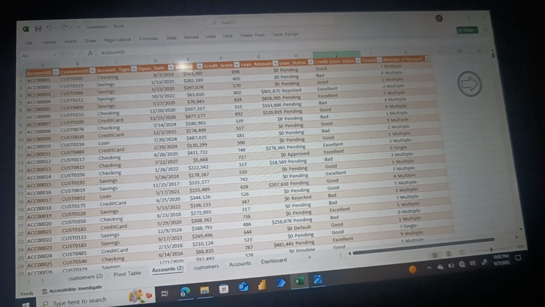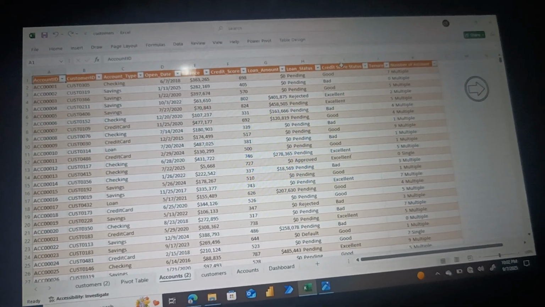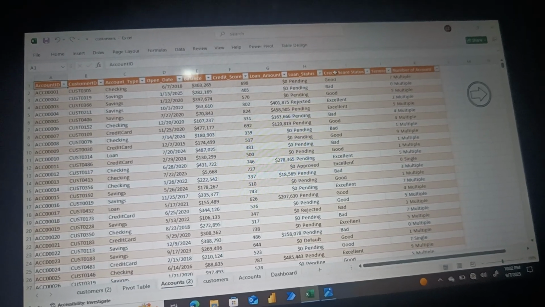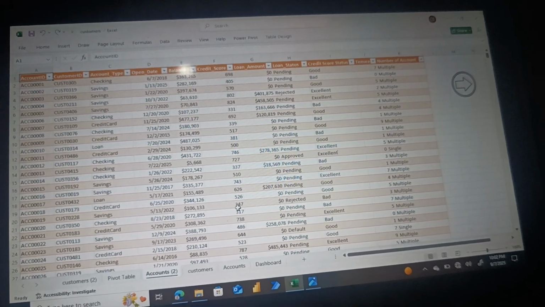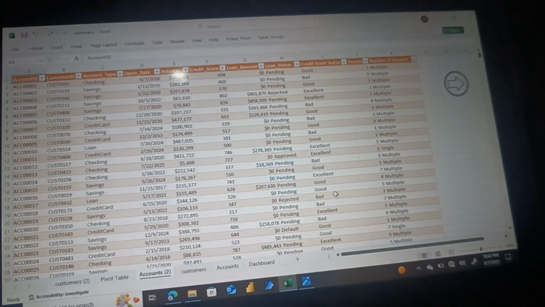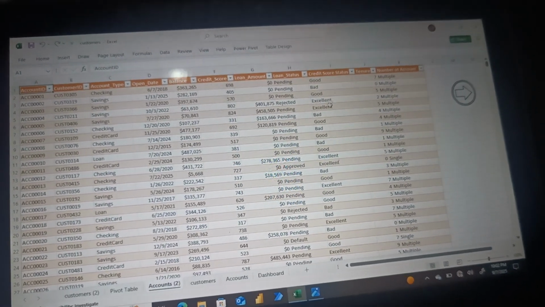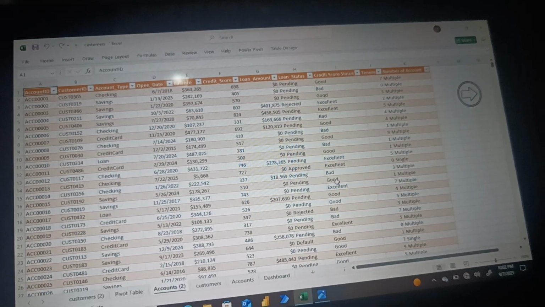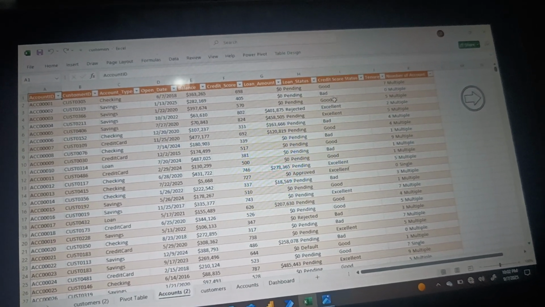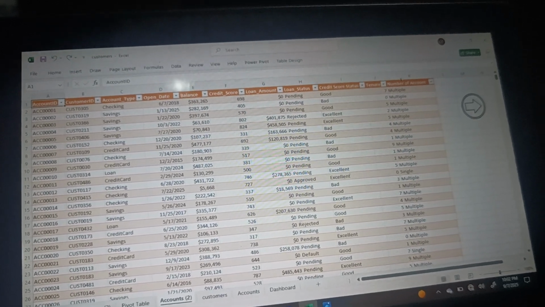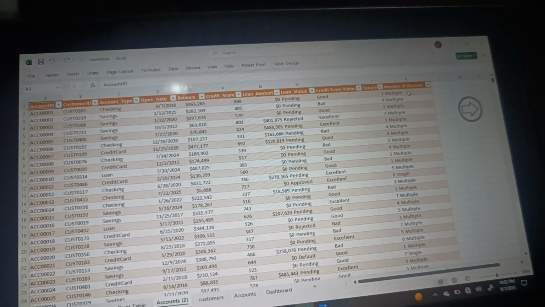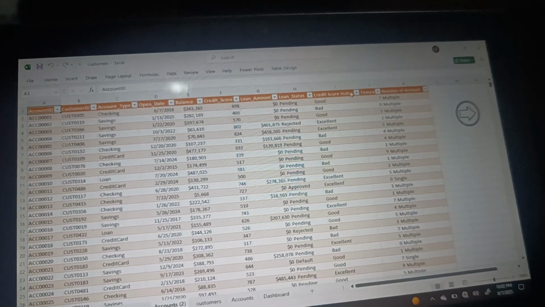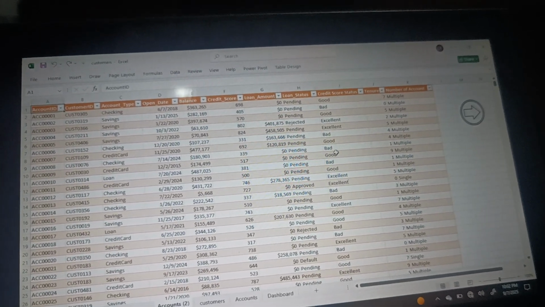So in the account table, this credit score status, I created the column myself. So instead of analyzing with credit score using numbers and everything, I decided to categorize it into good, bad, and excellent. So if any of our customers have a certain credit score, it's automatically categorized as good, bad, or excellent. Then the number of multiple accounts, I used COUNTIFS for this. And this one, I used an IF statement to create this.